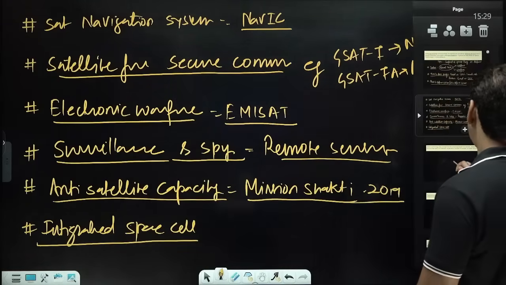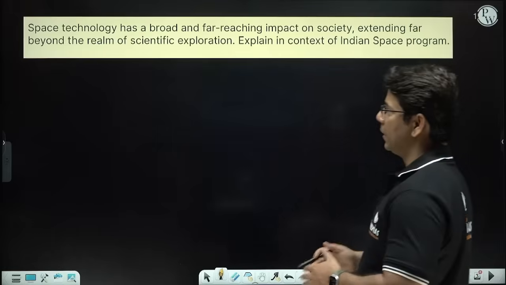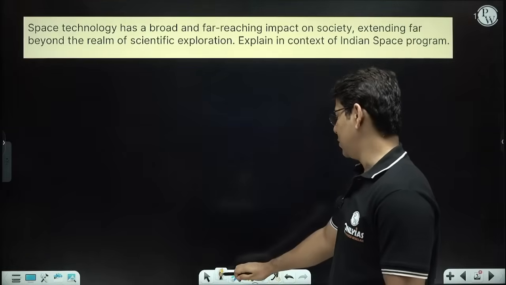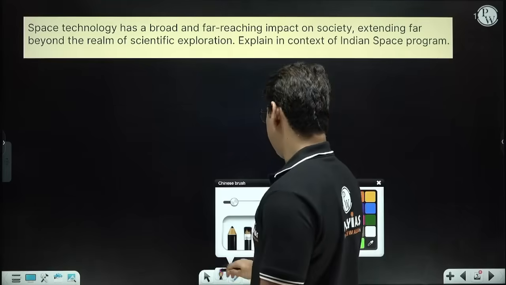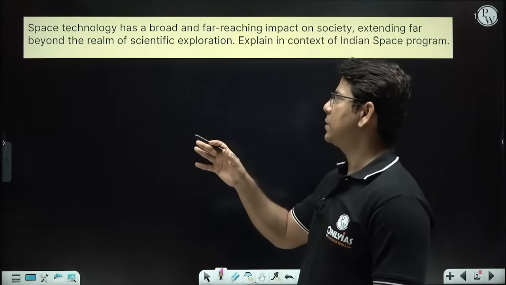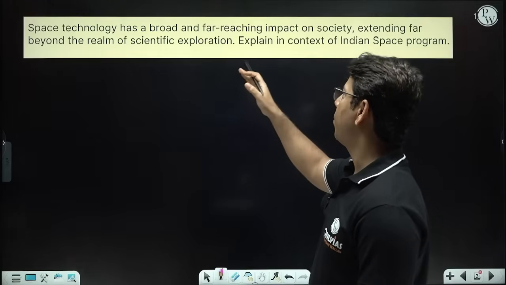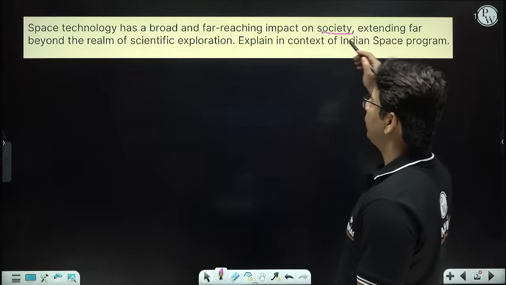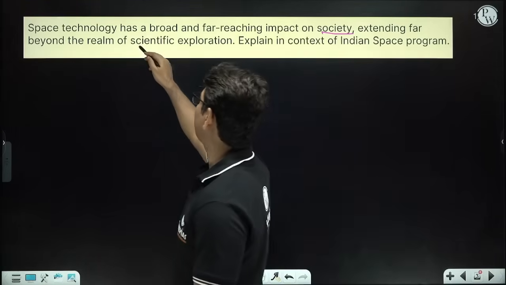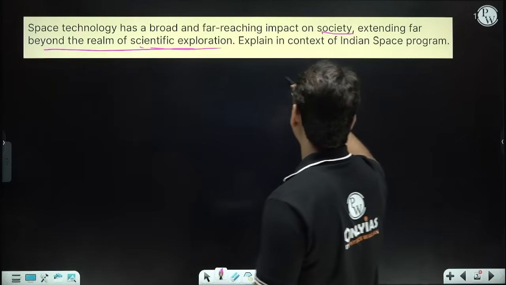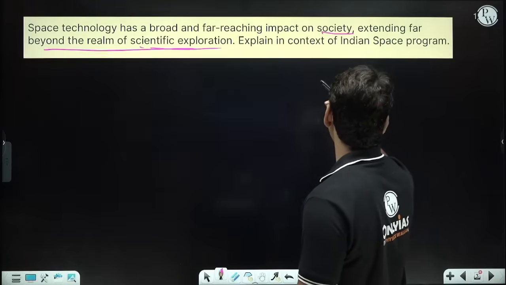Now we are coming to the second part, which is again one of the very important areas, and it can come up in any question in different ways. Space technology has a broad and far-reaching impact on society, extending far beyond the realm of scientific exploration. Explain in the context of the Indian space program.